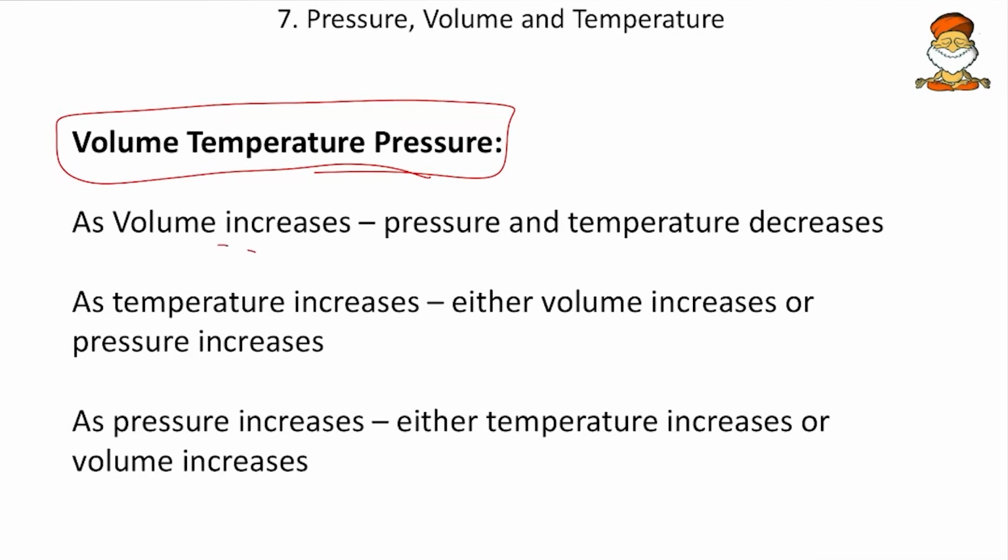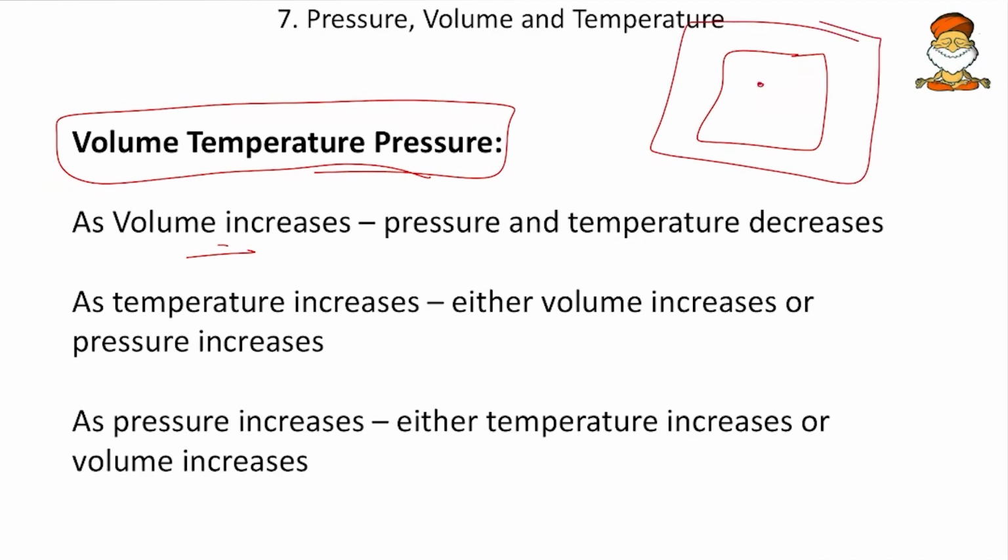Say for example here, if the volume increases, what will be the effect on the pressure and temperature? I have a balloon, and without blowing air, I have to increase its volume. Once I increase its volume, the air molecules have more space to roam, and the pressure decreases. And once the airspace is more, the molecules will not rub around each other. As they don't rub around each other, minimum friction is created and minimum temperature will be generated. So once the volume increases, keeping everything else constant, both temperature and pressure decrease.